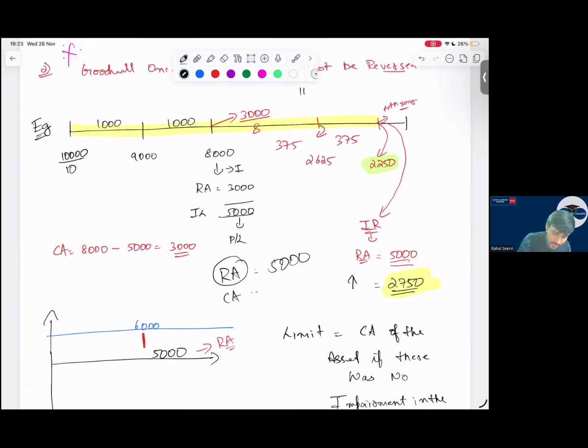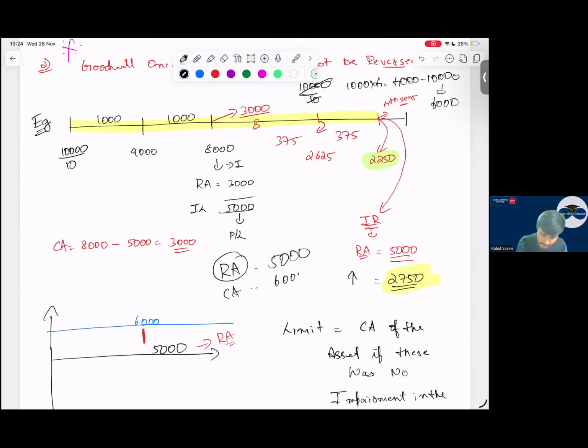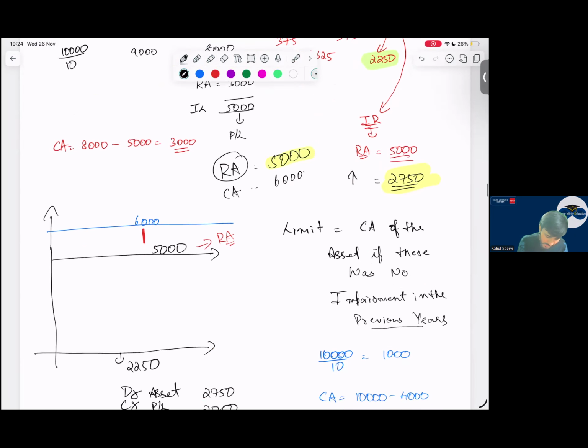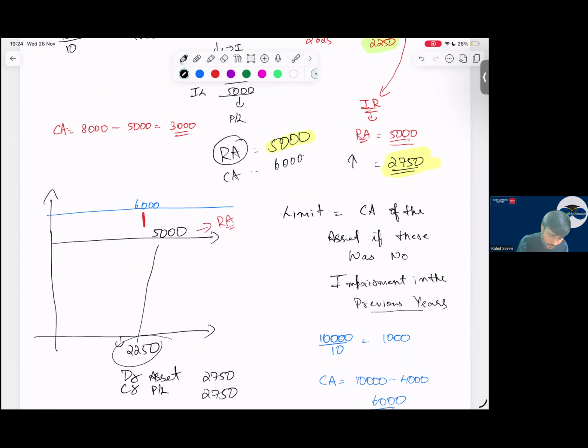It will be 10,000 divided by 10, that is 1,000, into 4, that is 4,000, minus 10,000, coming to 6,000. So 6,000 is my carrying amount. Now you tell me, what is my lower? 5,000. So can I go from 2,250 to 5,000? Yes, no issues. Easily you can reverse it.